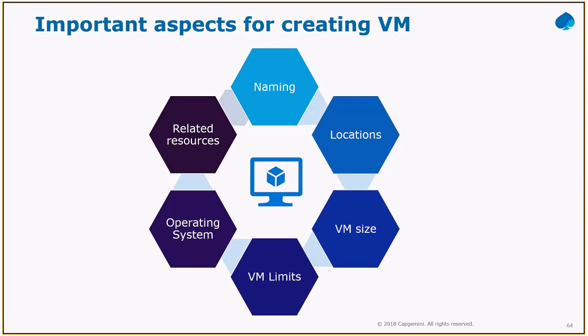For a VM, the location specifies where the hard disk will be stored. If I select South India, the hard disk will be stored only in South India. So that's where that information is getting stored. That's very important. If the client says my data should not go outside India, you need to ensure that the region is South India, so that the hard disk is there.